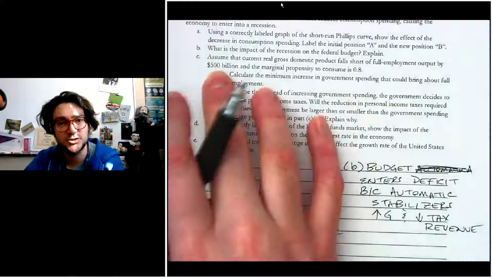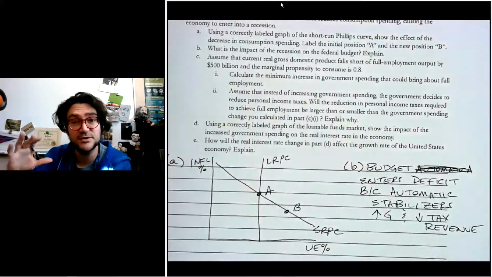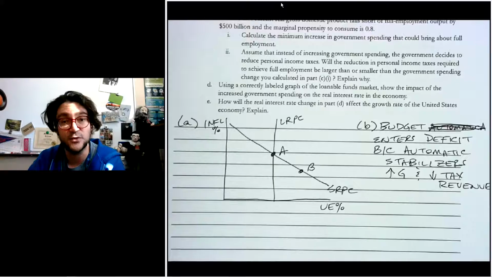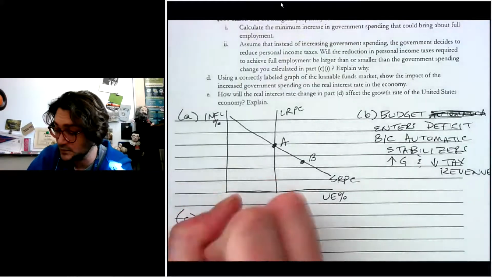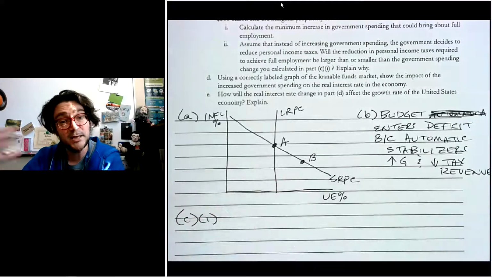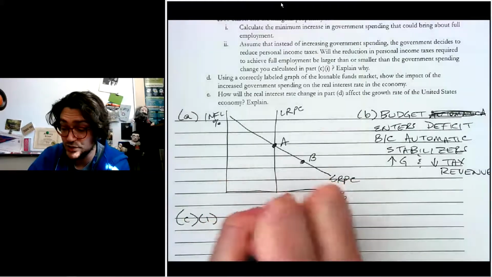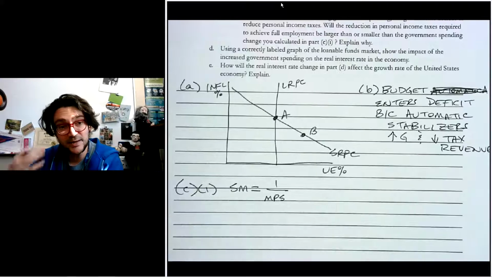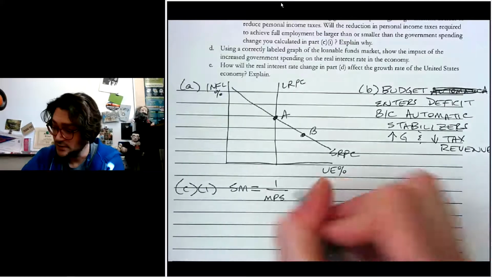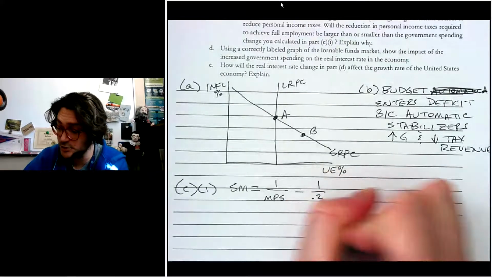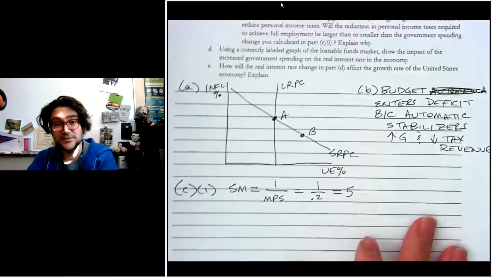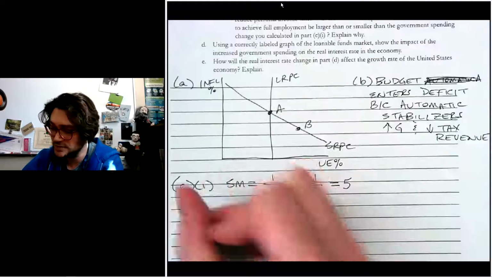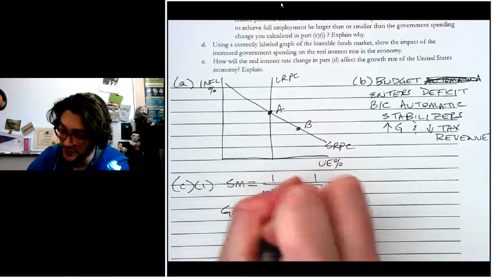Then it says C, assume that current GDP falls short of full employment by 500 and MPC is 0.8. Calculate the minimum increase in government spending that could bring about full employment. So this one is going to require you to remember from Unit 7, the spending multiplier. The spending multiplier, if you don't remember, is equal to 1 over the MPS. And then we know that MPS plus MPC equals 1. So this is 1 over 0.2, so that's 5. And then our gap is 500. So we're trying to close a gap of 500.